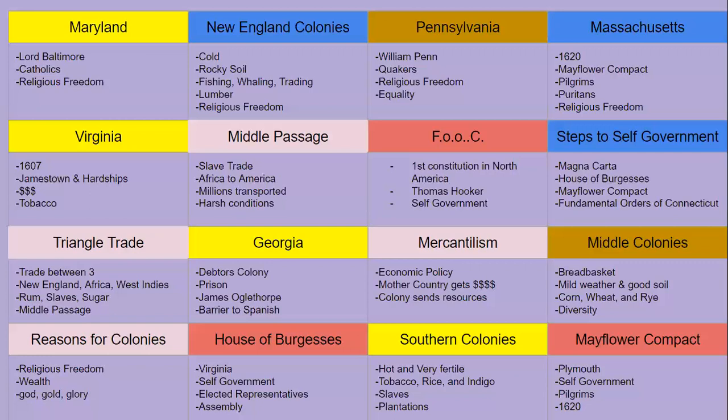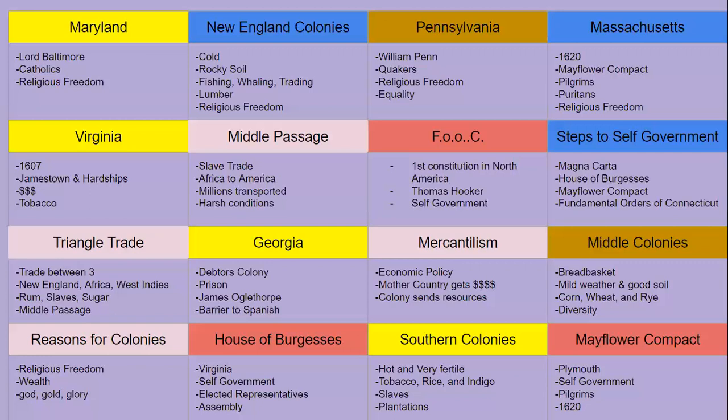Mercantilism, it is this economic policy where the mother country takes all the resources from the colonies, and then sends those raw materials or those resources as finished products back to the colonies, and the colonies are forced to buy those finished products for a higher price. Middle colonies, nicknamed breadbasket. Their primary objective would be to grow cash crops like corn, wheat, and rye that, as you know, will make bread. The climate is moderate. The soil is very good, very diverse.